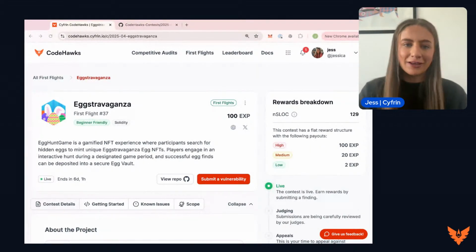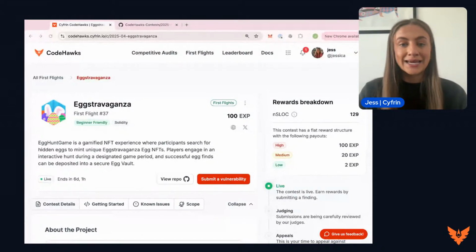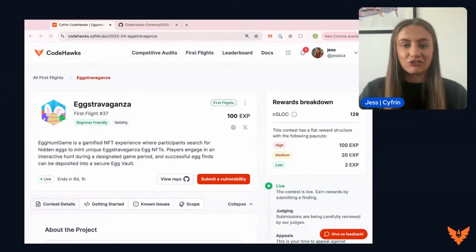Let's get into First Flight number 37, Eggstravaganza. Let's see what this repo is like for this week. We will be talking through the repo. We'll be looking at the different functions, just really giving you some guidance as to what this repo does before you do try and find some vulnerabilities throughout it within the next week. So this competition launched yesterday at midday UTC, and it is live until next Thursday. So you've got 6 more days to dig into it and submit those vulnerabilities on the CodeHawks platform.